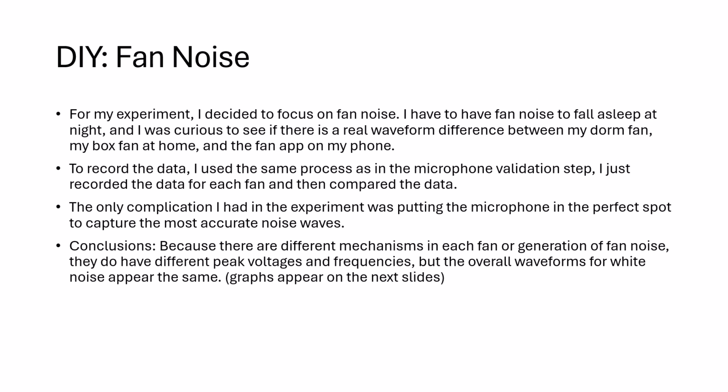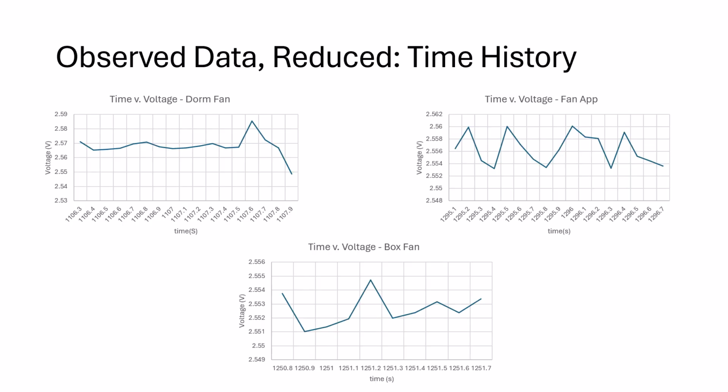for generation of fan noise, they do have some different peak voltages and frequencies, but overall the waveforms for the white noise appear the same. So looking at the graphs here, you can see the time history graphs, time versus voltage. If you notice on the y-axis, they're pretty similar, in the 2.5 to 2.6 range, but they have different numbers of peaks, and the peaks occur at different times.